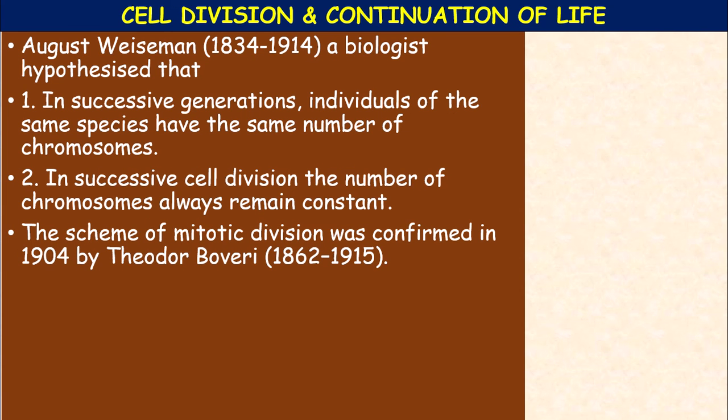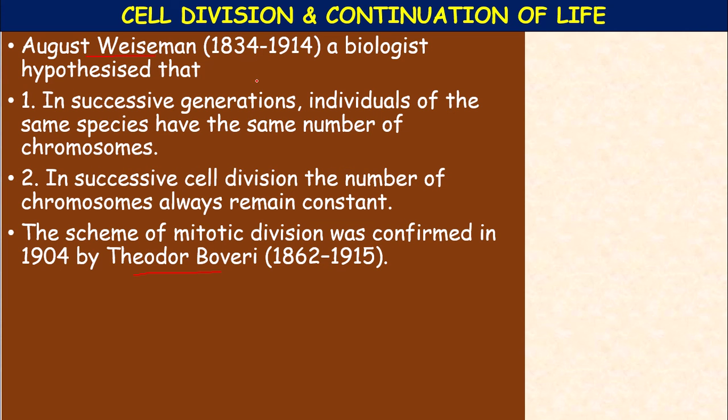The scheme of division was confirmed in 1904 by Theodor Boveri. Okay, another scientist named Boveri. Weismann's statement, he proposed, also the changes, okay, the changes which are in the germplasm. This is the statement.